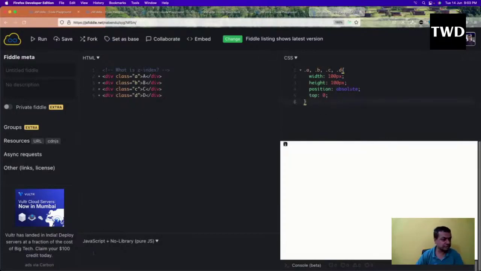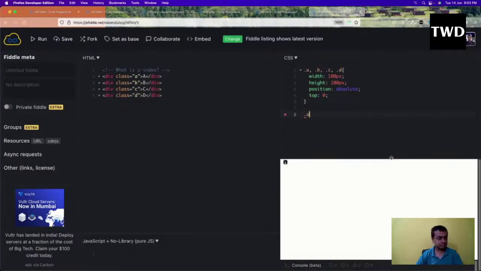Now I'll have dot a with background of red, b with background of aqua, c with background of green, and d with background of yellow.